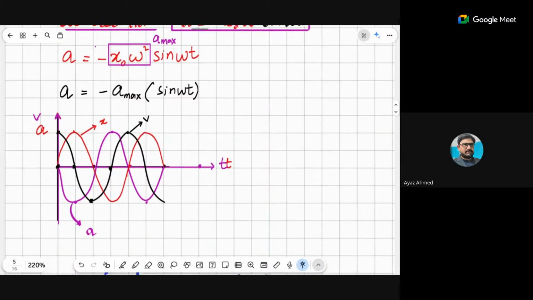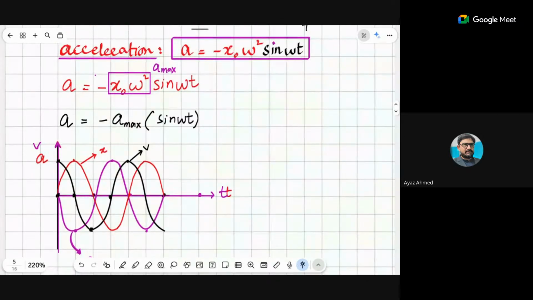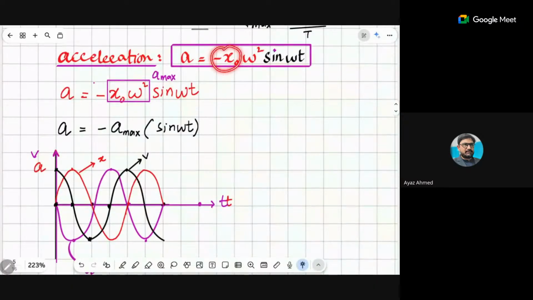Here is the equation of acceleration for you. Beta, acceleration is equal to minus x naught omega square sine omega t. This is the equation of acceleration. This equation of acceleration is derived from velocity, and that is why we say that acceleration is negative times x naught omega square sine omega t. So this a is the maximum acceleration, multiplied by sine omega t.